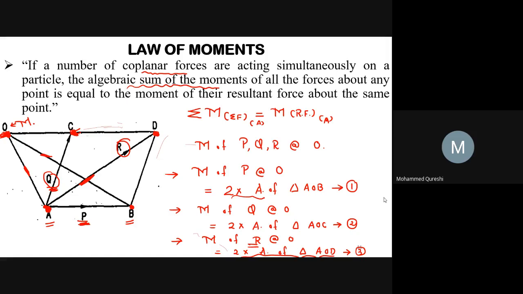Now, for coplanar non-concurrent forces, remember the three conditions. If a body is acted upon by a number of coplanar non-concurrent forces, it may have three conditions. First condition is the body may move in any one direction.